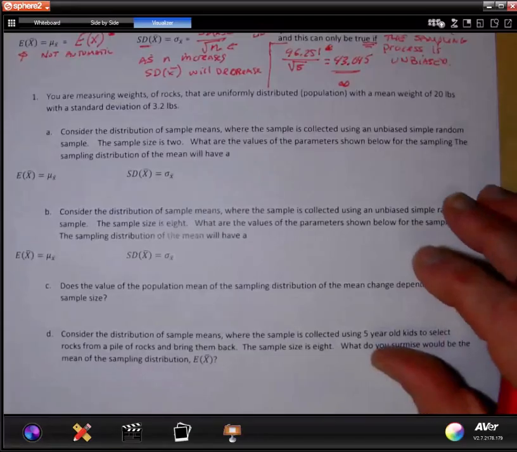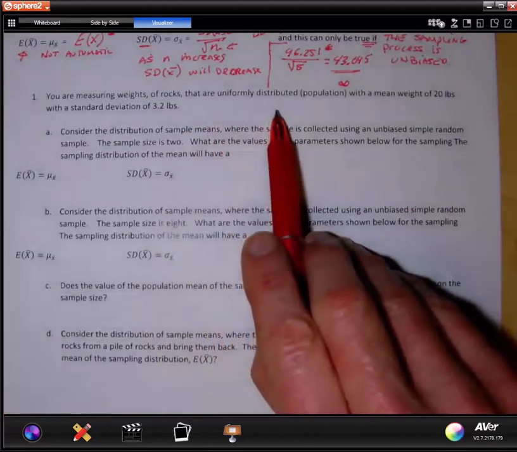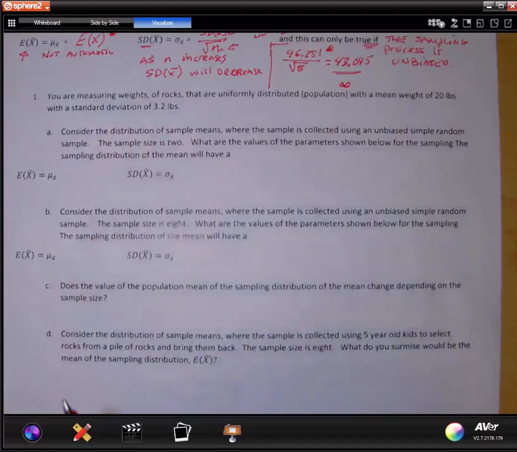Let's answer a few of these questions. You're measuring weights of rocks that are uniformly distributed, population with a mean of 20 pounds, with a standard deviation of 3.2 pounds. Consider the distribution of sample means, where the sample is collected using an unbiased, simple random sample.